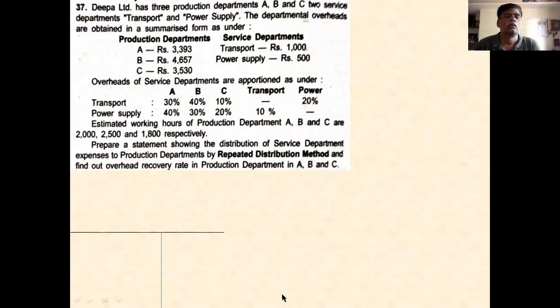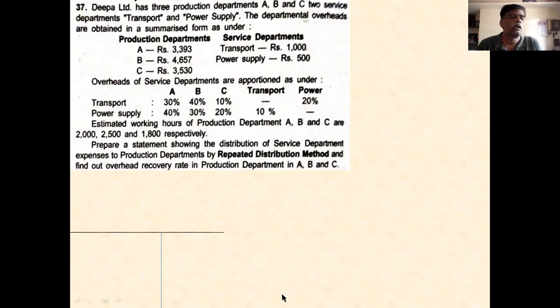And overhead as per primary distribution is given. Overhead as per primary distribution is: A is 3,393, B is 4,657, C is 3,530, the transportation department is 1,000, and power supply is 500. This is the primary distribution total. Primary distribution is completed, and your duty is to reapportion the service department overhead to production department overhead as per the given instructions.